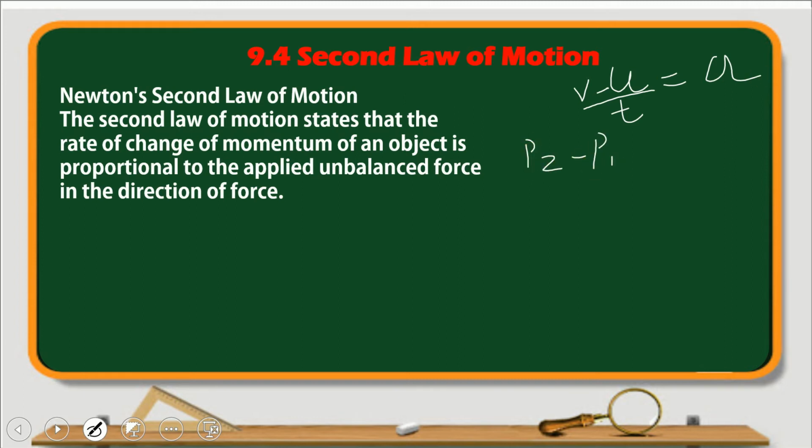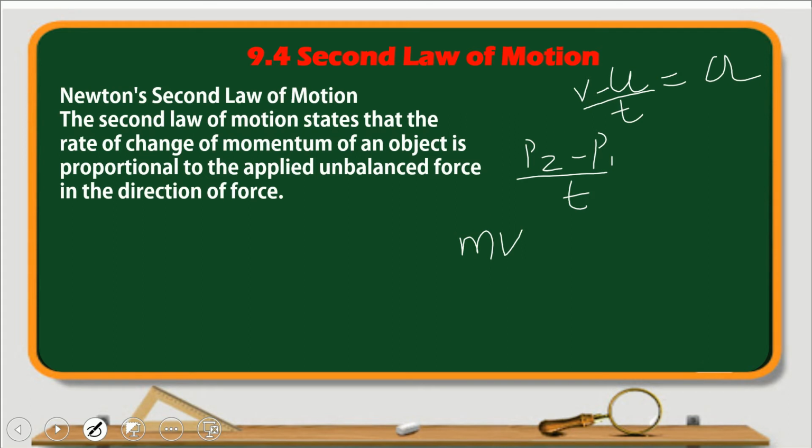Let P2 be the final momentum and P1 be the initial momentum. So the change of momentum is P2 minus P1. Then what is the rate of change of momentum? It is (P2 minus P1) upon t. Now what is this P2? If the final momentum means the mass is supposed to remain the same.